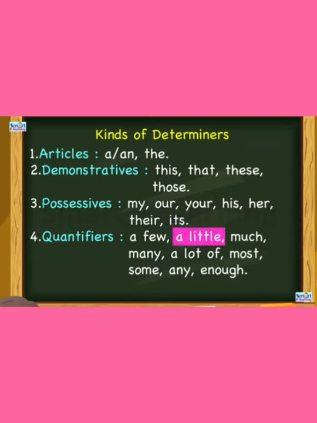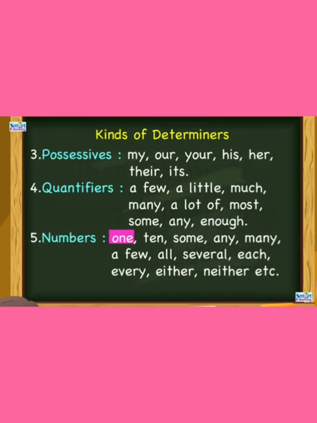Next, quantifiers: a few, a little, much, many, a lot of, most, some, any, enough. Numbers: 1, 10, some, any, many, a few, all, several, each, every, either, neither, etc.